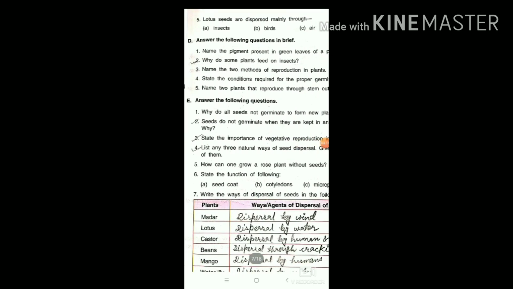Today I will explain the exercises D and E of chapter 2, that is plants. Everyone will listen carefully. These are the questions in D. Number 1, name the pigment present in green leaves of a plant. Number 2, why do some plants feed on insects? Number 3, name the two methods of reproduction in plants. Number 4, state the conditions required for the proper germination of the seed. Number 5, name the two plants that reproduce through stem cutting.